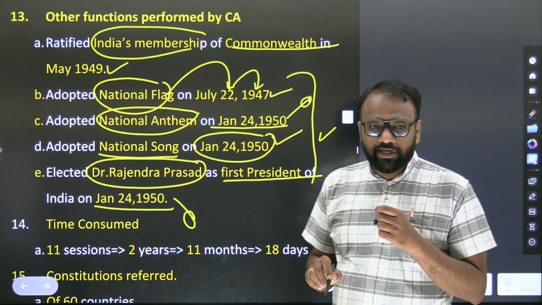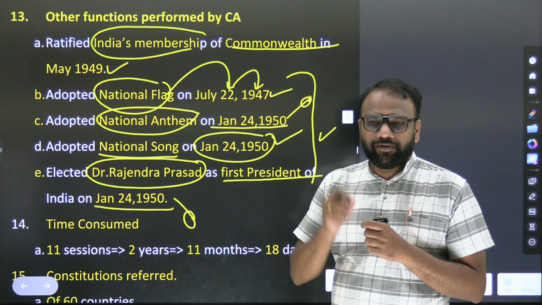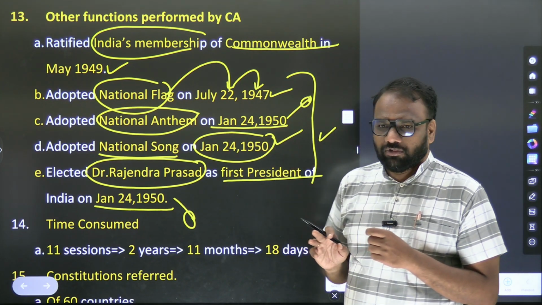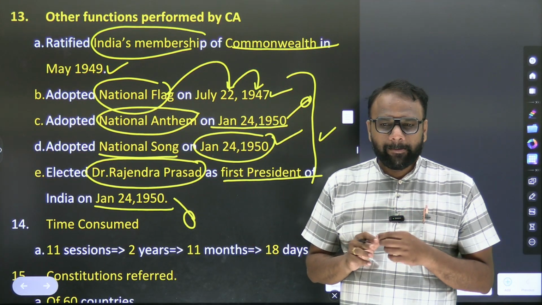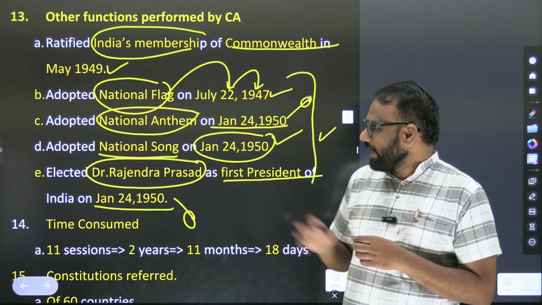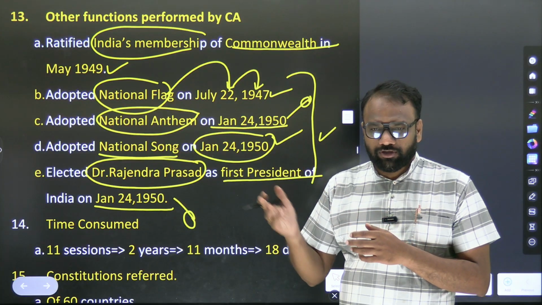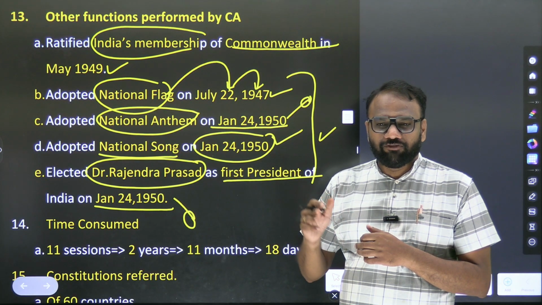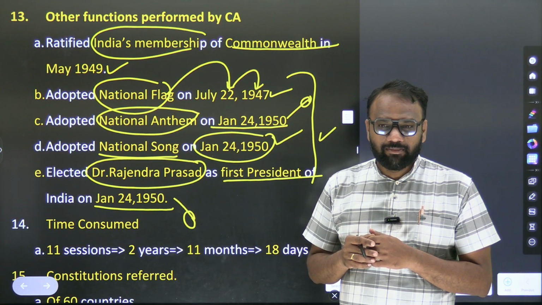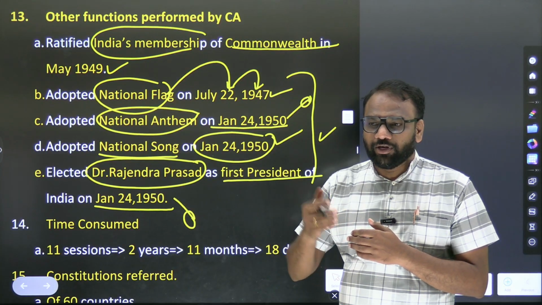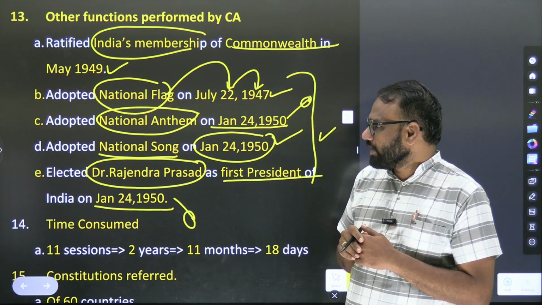When it comes to UPSC, it goes to a very deep level on the national flag, national anthem and national song. For example, the national anthem was written by Rabindranath Tagore; the national song by Chatterjee. Originally it was present in which book? Anand Math. It made famous which revolt? Yes, the Sannyasi Rebellion. So in this format, UPSC will go to a deeper level on the national song and national anthem.